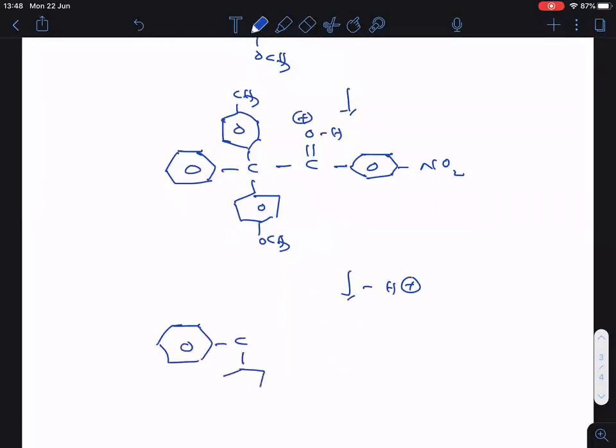Now here OCH3 you will get, then here CH3, then here C double bonded O, NO2. This is your pinacolone. This is the pinacolone.